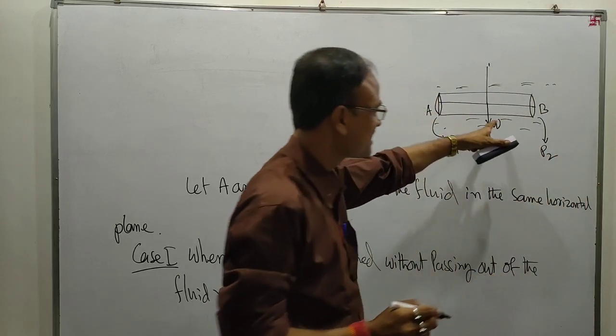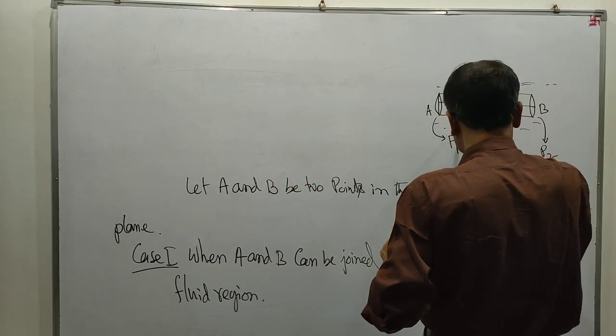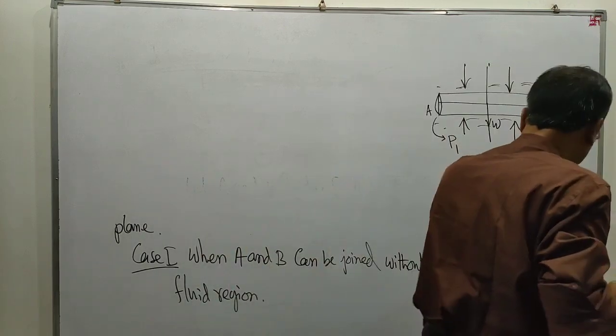Weight W will act vertically downwards. Also, the thrusts on the curved surfaces will act perpendicular to the cylinder.